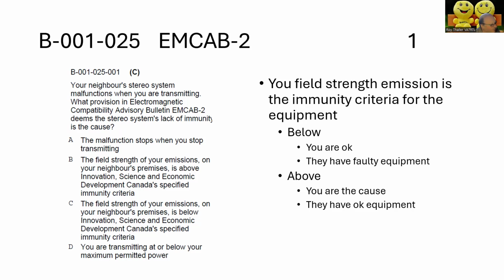If you measure the field strength of your emissions over at your neighbor's premises and it's below the specified immunity criteria, although your neighbor is not going to be happy, you're not responsible for that problem, because it's below the immunity criteria for that stereo system. So the stereo system is malfunctioning, and you are not responsible for that emission causing the malfunction.